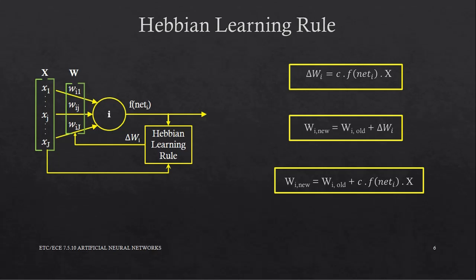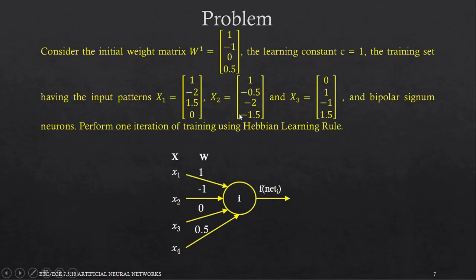To understand it better, let us consider an example, a problem. The problem statement is, consider the initial weight matrix W1 equal to [1, -1, 0, 0.5]. The learning constant C equal to 1.